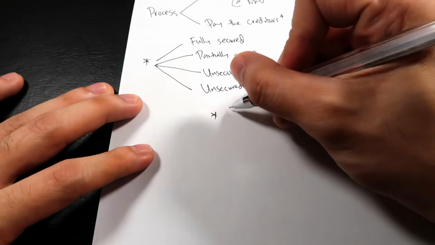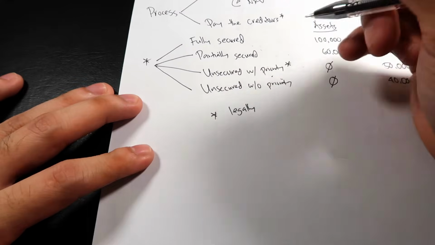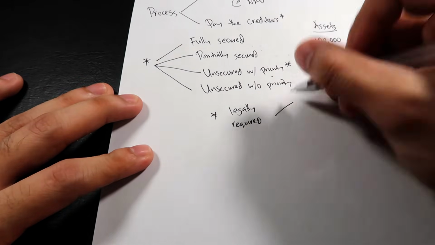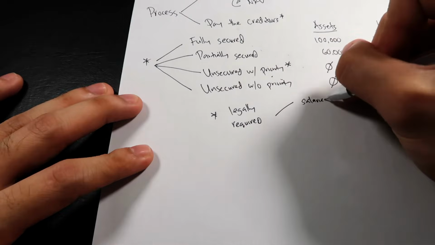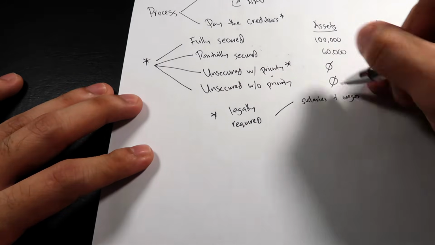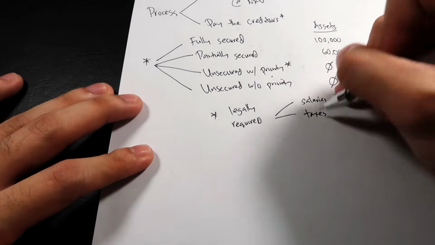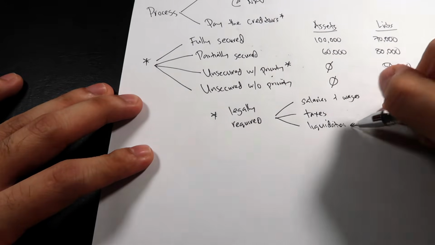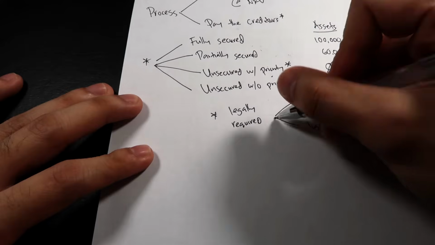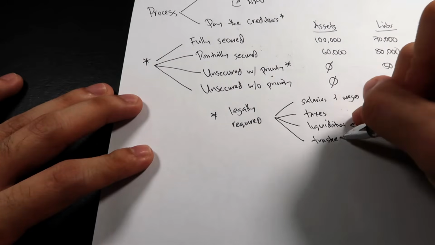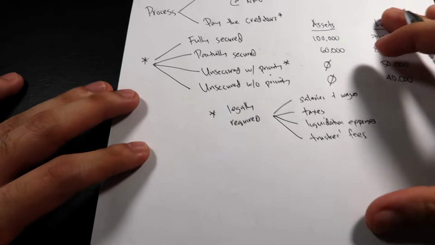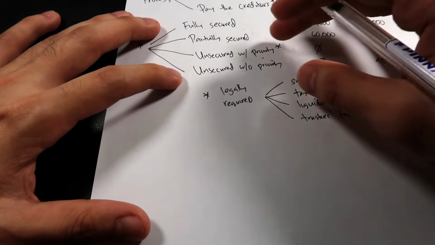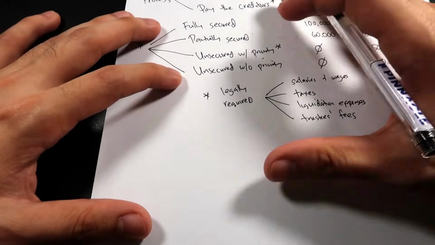These are liabilities that even though they are not secured, we're still legally required to pay them. Examples are salaries and wages, taxes, liquidation expenses, and trustees' fees, among others. So we're legally required to pay this. It's as if the unsecured with priority is like fully secured.